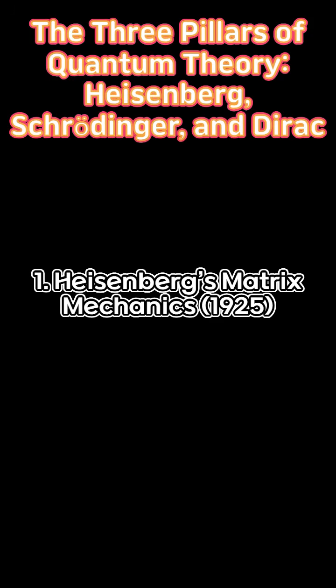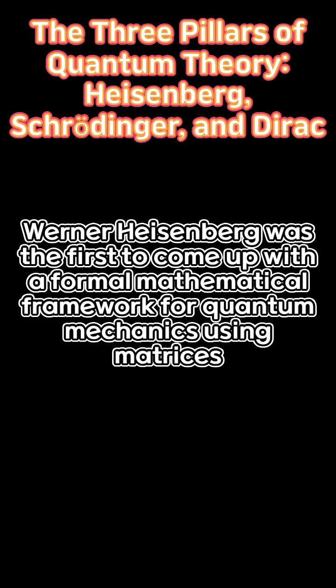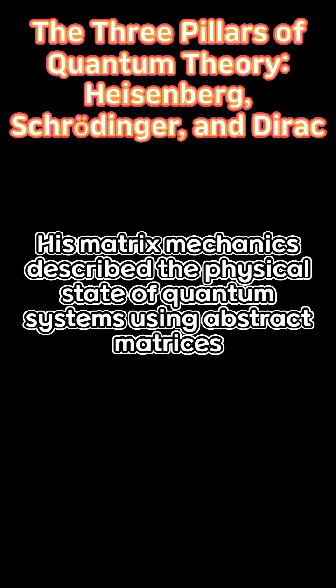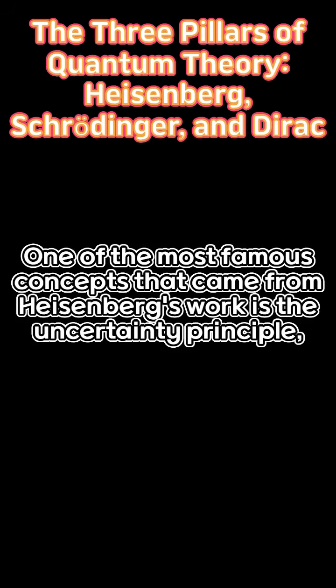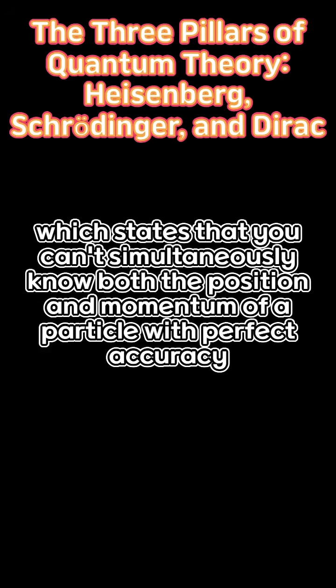1. Heisenberg's matrix mechanics, 1925. Werner Heisenberg was the first to come up with a formal mathematical framework for quantum mechanics using matrices. His matrix mechanics described the physical state of quantum systems using abstract matrices, where observable quantities like position or momentum were represented by these mathematical objects. One of the most famous concepts that came from Heisenberg's work is the uncertainty principle, which states that you can't simultaneously know both the position and momentum of a particle with perfect accuracy.